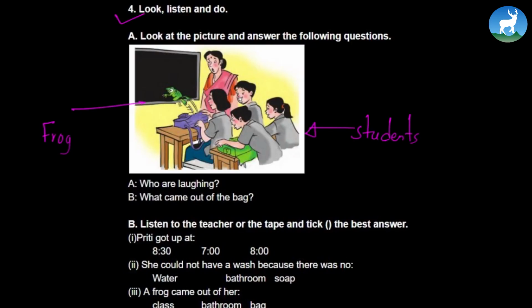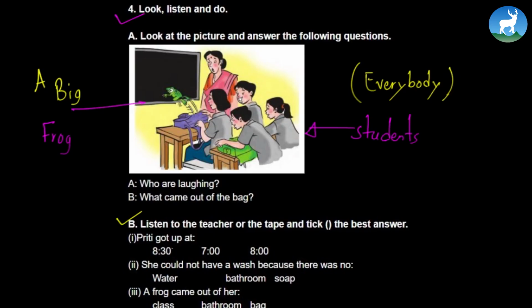So that is the story in here. A frog came out of the bag and everybody started laughing. And this woman seems like Mr. Gurung. I don't know why, but that's what it is given in the text. So it is in fact a big frog. And everybody started laughing. So everybody is the answer, or more like all the students started laughing. That can also be the correct answer. Let's listen to the teacher tape again and take the best answer. We have already listened. You've listened to me, right? So let's find out. So what is the right answer?